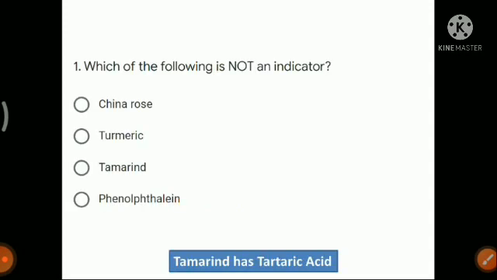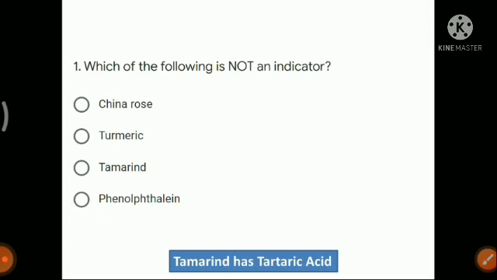So the first question is, which of the following is not an indicator? First read the question carefully. What is asked is which of the following is not an indicator. So we know cyanurose is an indicator. We know that it gives different colors in presence of acid and in presence of base. We know turmeric is also an indicator. Phenolphthalein is also an indicator.